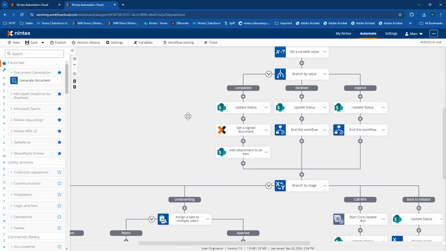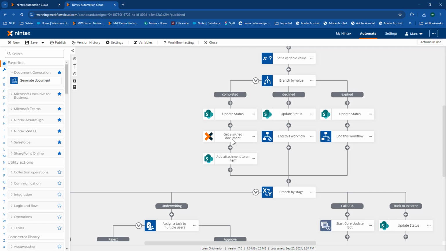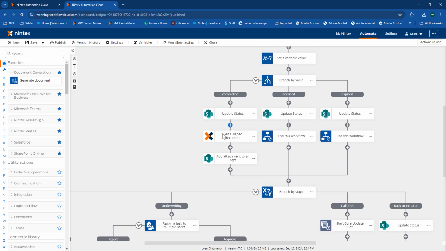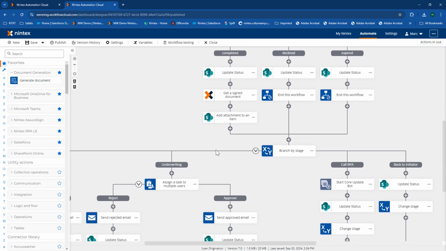And you'll notice that I'm actually taking that document, I'm getting it back from the eSign tool, and I'm saving that in SharePoint to go along with the item that we created in SharePoint up here when I first created the item. Now that could be your CRM system like a Salesforce or Dynamics or something like that, wherever you might be saving your customer data. Maybe it's a core system. We could potentially send that information there, but I can get that document back and store it with the signed file.